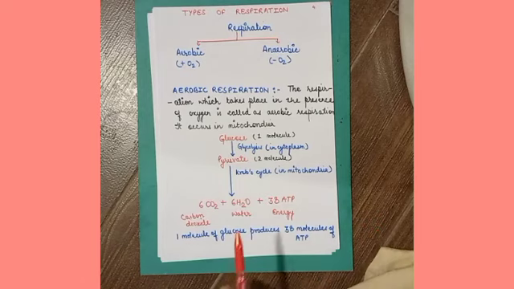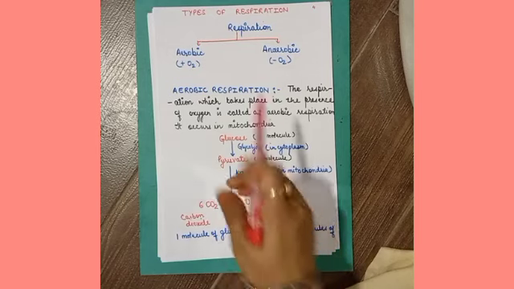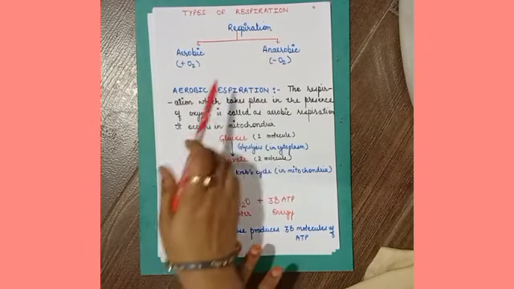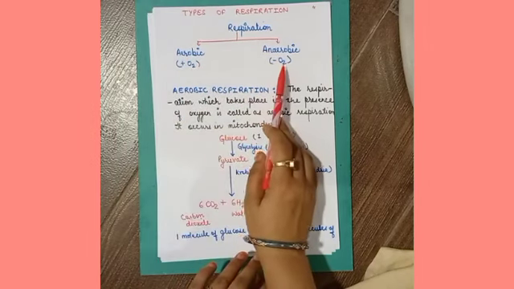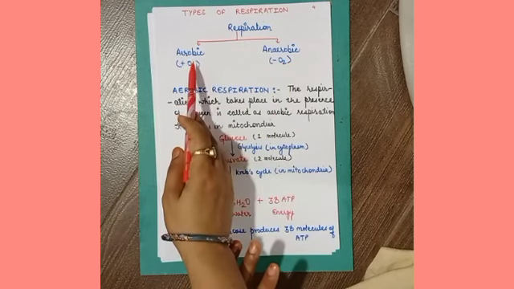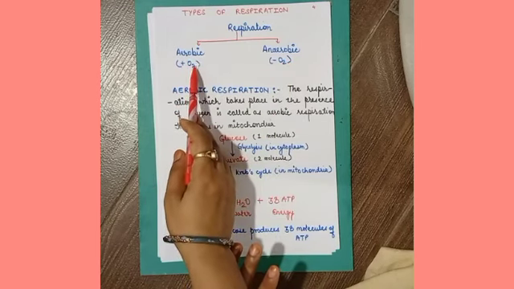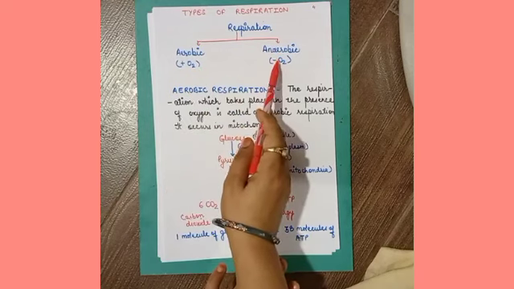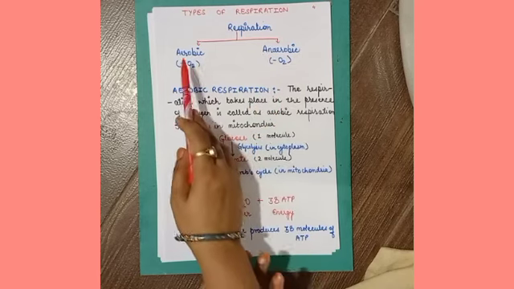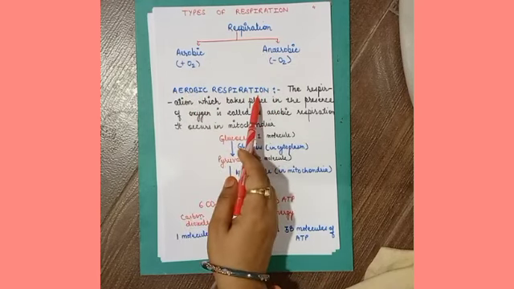Now, the next topic is types of respiration. Respiration is classified into two types: aerobic respiration and anaerobic respiration. The respiration which takes place in the presence of oxygen is aerobic, and the respiration which takes place in the absence of oxygen is called anaerobic respiration. First we will study aerobic respiration.